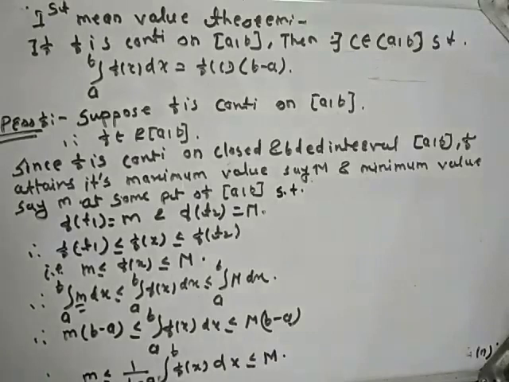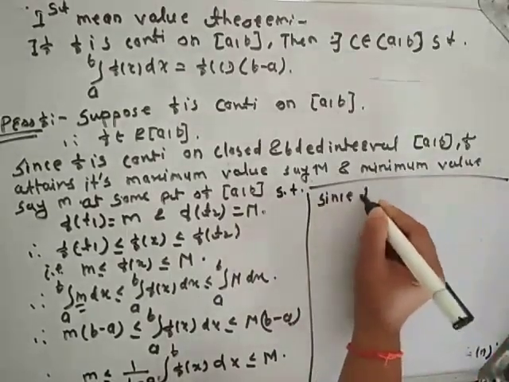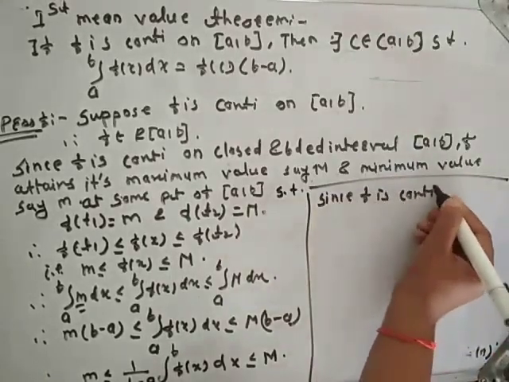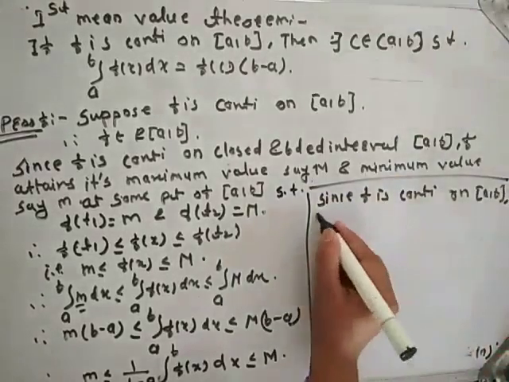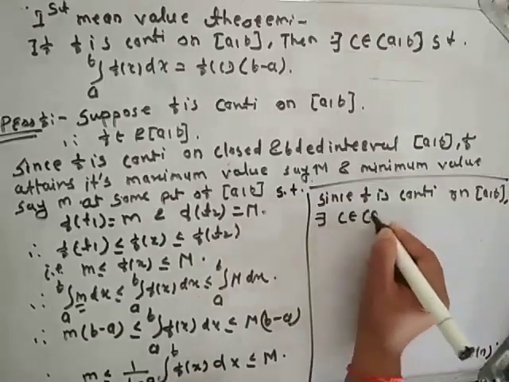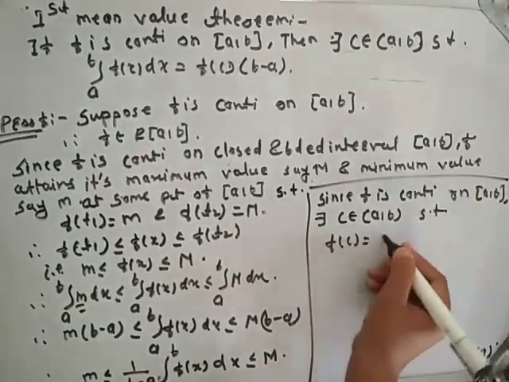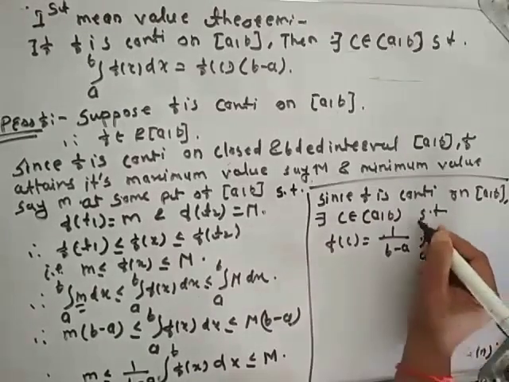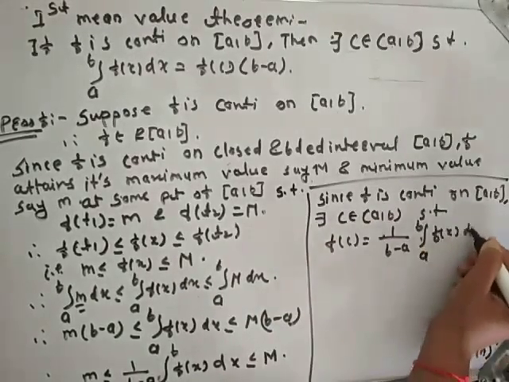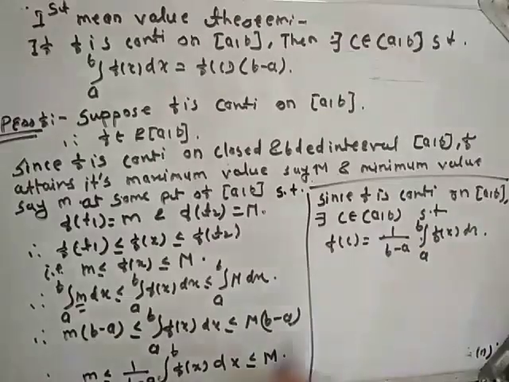Okay. See here, students, since f is continuous on closed interval [a, b], there exists c belonging to open interval (a, b) such that f(c) is equal to 1 upon (b minus a) times integration from a to b of f(x) dx.